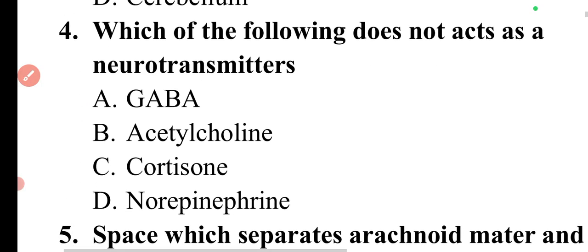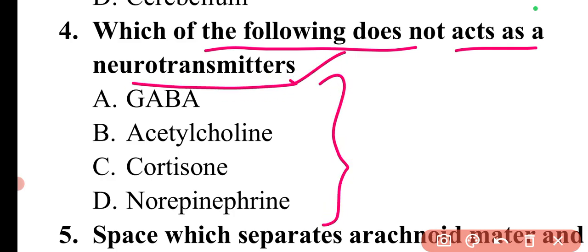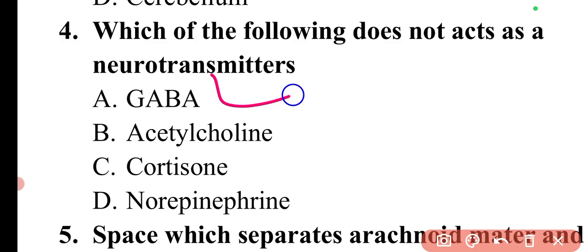Next question is, which of the following does not act as a neurotransmitter? There are different examples given, so we need to identify which of the following is not a neurotransmitter. First I'll tell you regarding the neurotransmitter. Basically there are four main types of neurotransmitter.